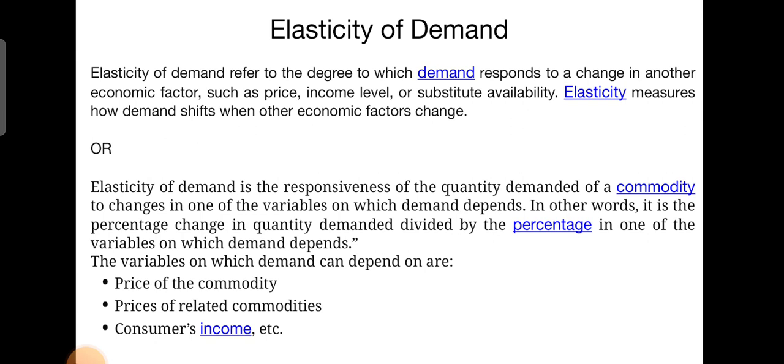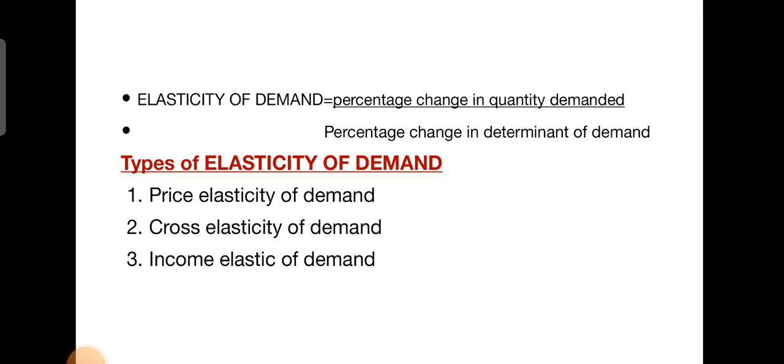That means the percentage change in the quantity demanded divided by the percentage change in one of the variables on which demand depends. So the formula is: elasticity of demand equals percentage change in quantity demanded divided by percentage change in the determinant of demand. Determinant can be anything: price, substitutes, income, or population. So the variables on which demand can depend, like price of the commodity, price of related commodities, or consumer income. This is called elasticity of demand.